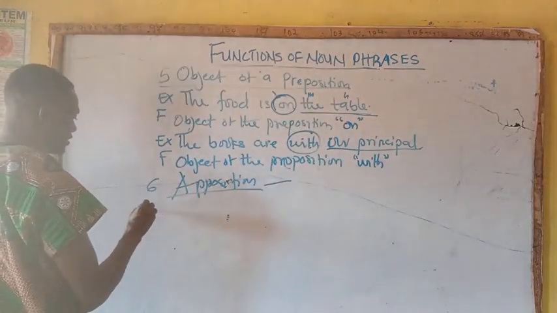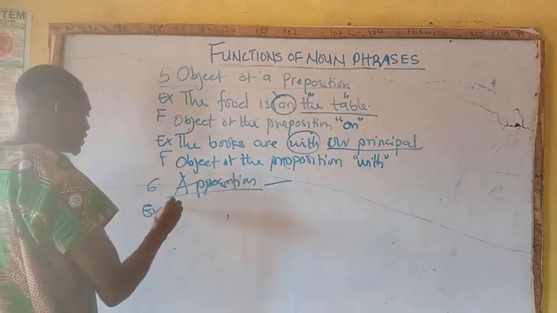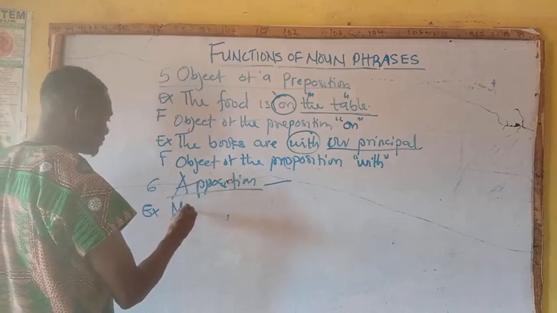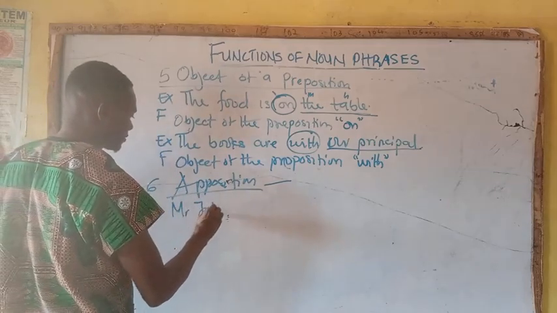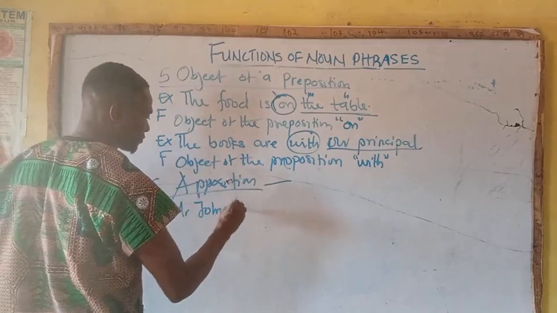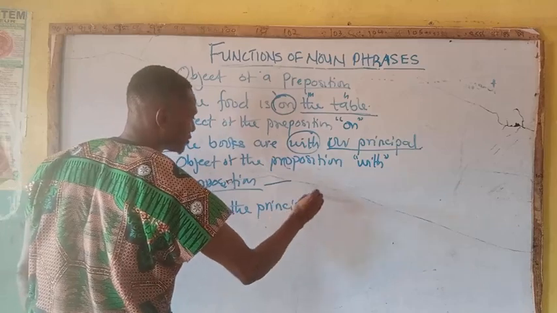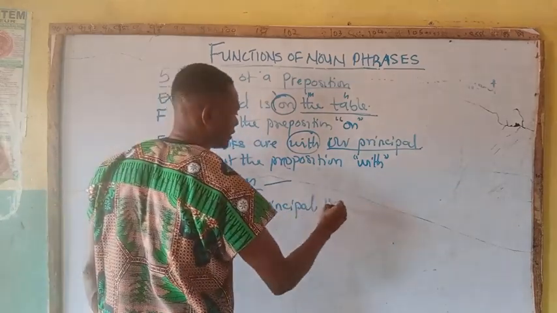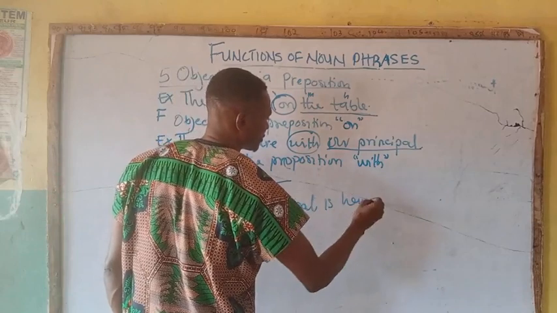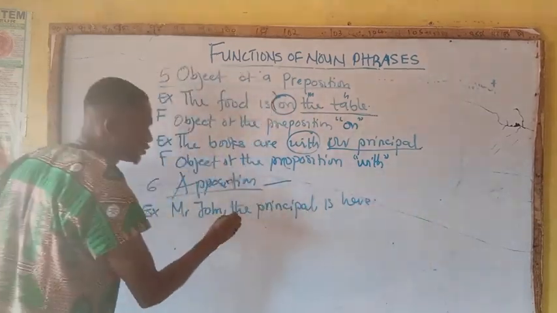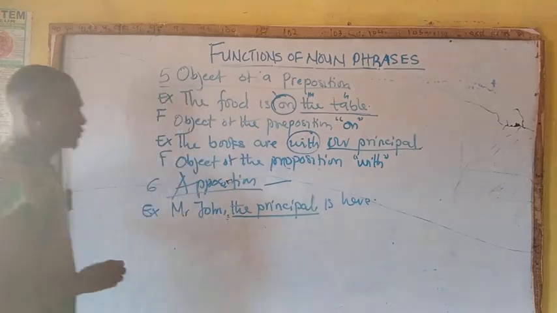Example, that's number 6. Mr. John, the principal, is here. They underline the principal.